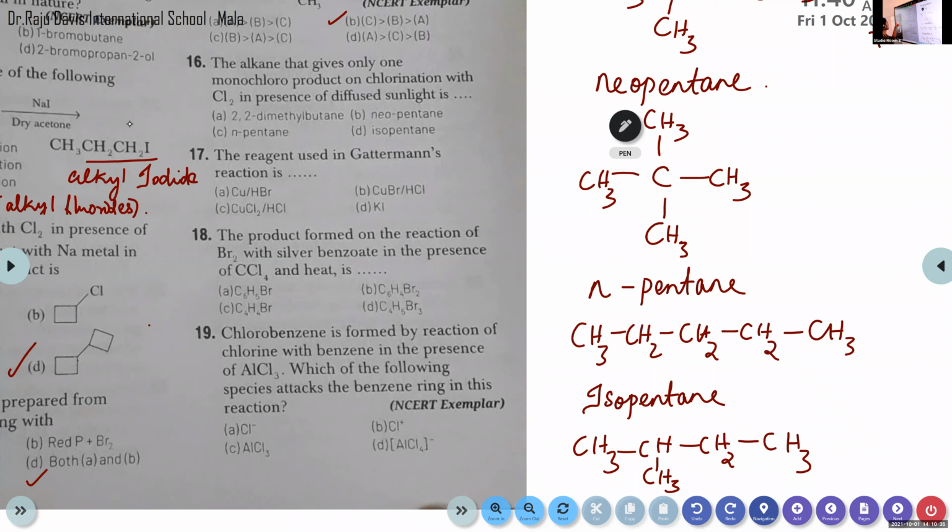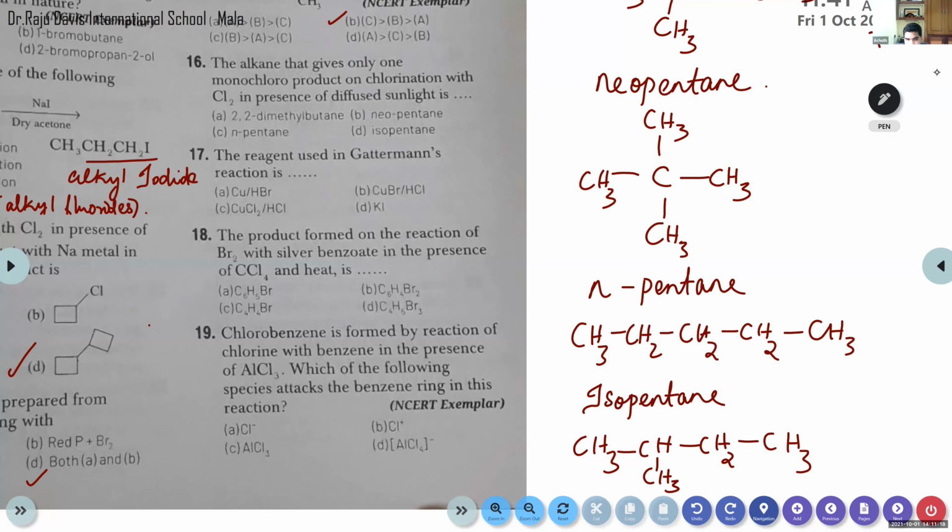And here the question: the alkane that gives only one monochloro product on chlorination with Cl2 in the presence of diffused sunlight is. So you look at the structures of these 4 compounds and you can tell me which one has a possibility for the formation of only one chlorine substituted product. Chlorine can substitute in any carbon atom, right? And which one shows identical structure? Then it will give only one chloro substituted product. Can you tell me, children?